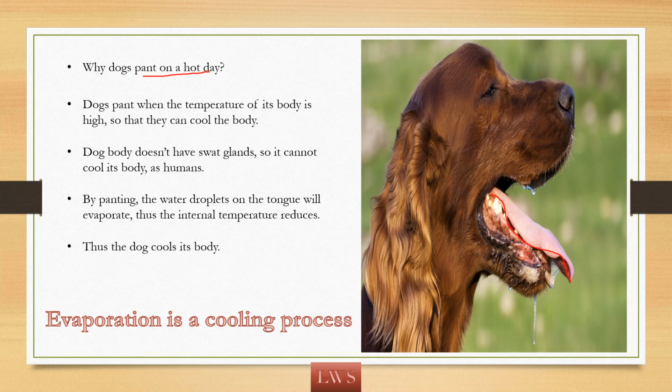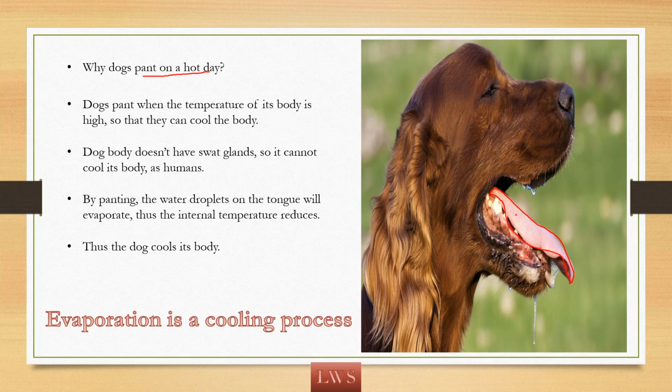Why does the dog pant? Just now we discussed, when we do some work, to reduce our body temperature our sweating mechanism is helpful. But for a dog, when its body temperature is increased, there are no sweat glands so that it can release sweat and cool its body. Because there are no sweat glands, the dog actually pants.